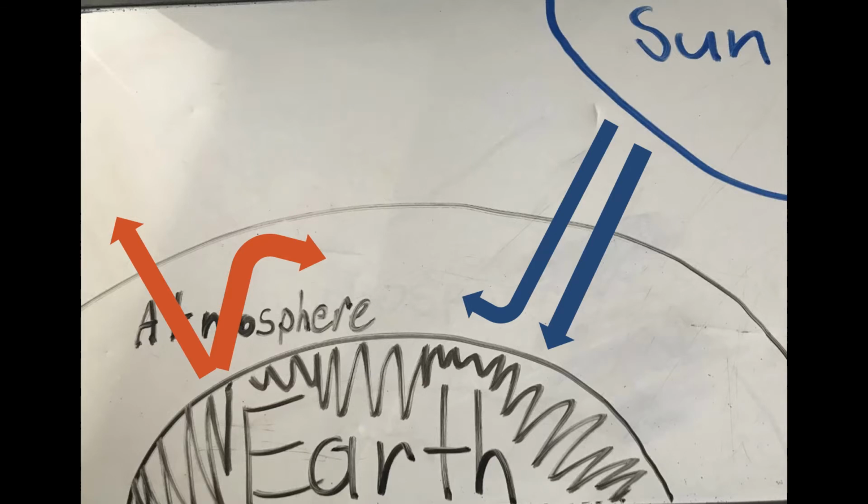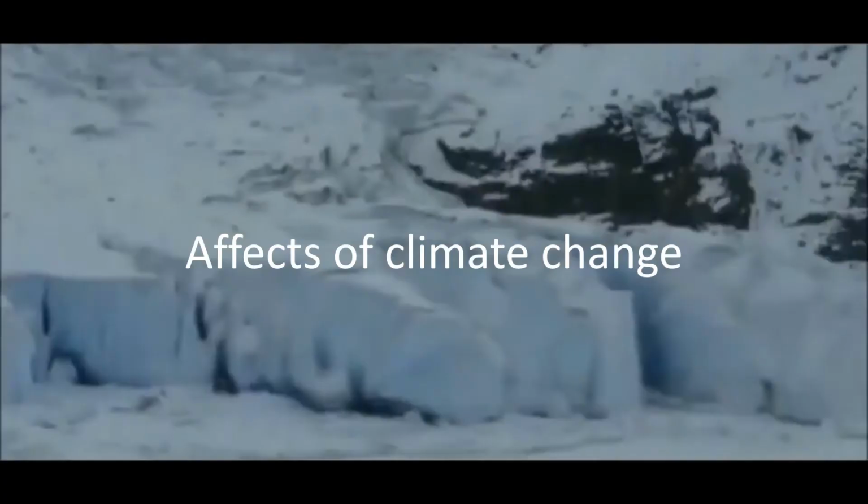Say only 20% of the greenhouse gases that we create gets out of the atmosphere. That means that 80% of the greenhouse gases are inside of the atmosphere, building up, creating heat. And the sun rays are also staying in, which are also heating up our air and our atmosphere, which will cause things like ice to melt.